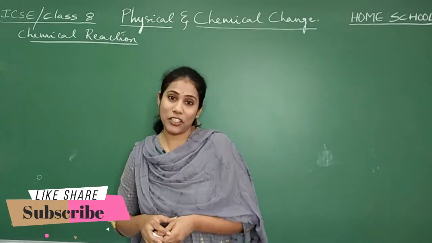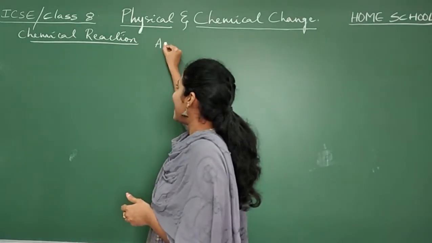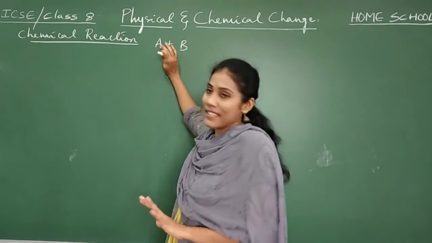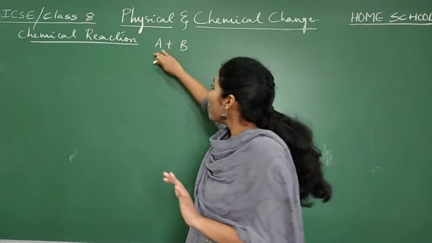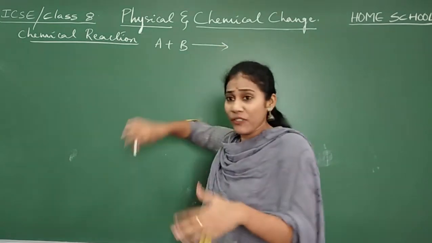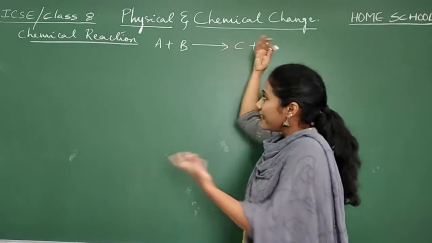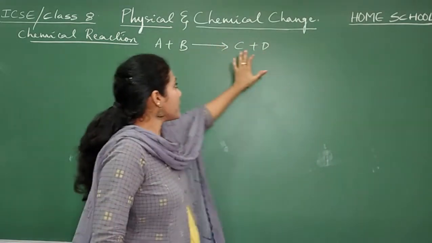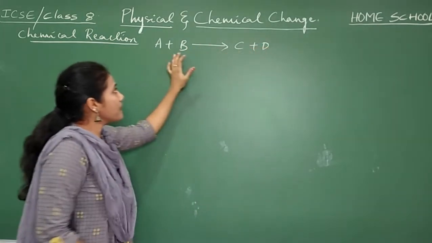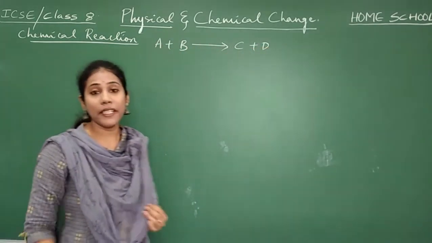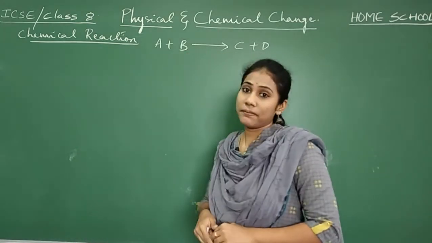Okay, so a chemical reaction is generally represented like this. I have two substances here. A is one chemical substance, B is another chemical substance. When I add them, I will get some new substances called C and D. C is completely a new substance, very much different from A and B, and D is also a completely new substance very much different from A and B. This is how we represent a chemical reaction.